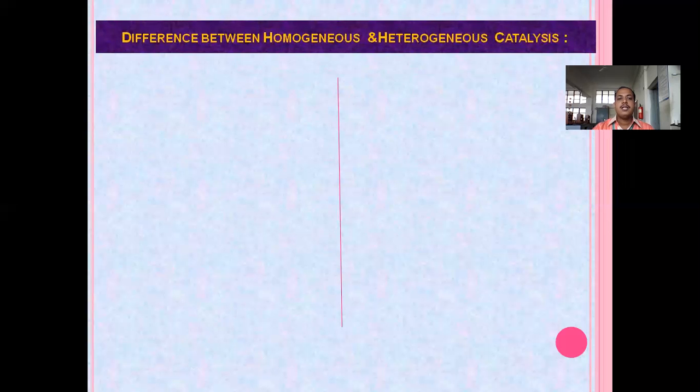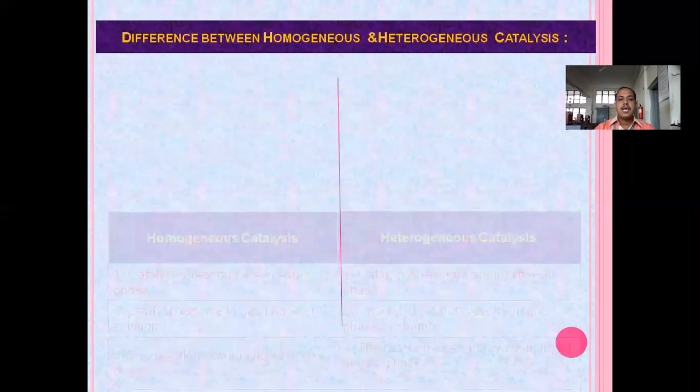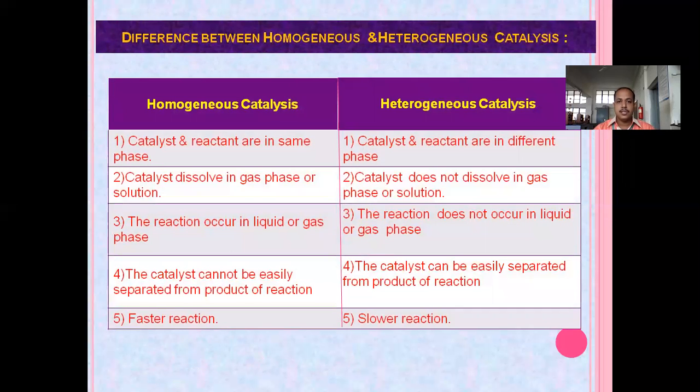Next. Now, the difference between homogeneous and heterogeneous catalysis.